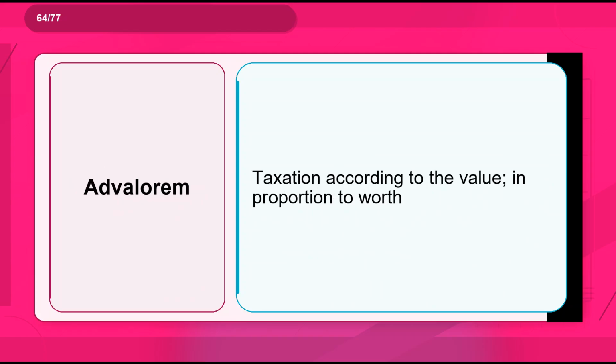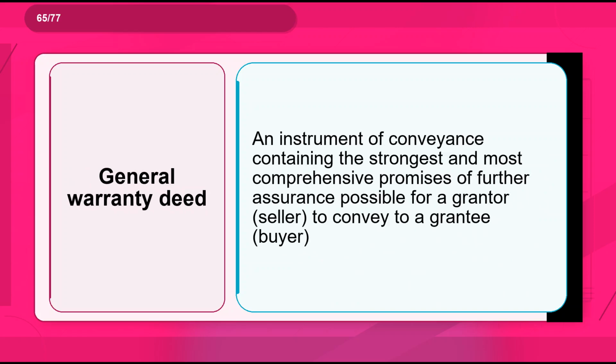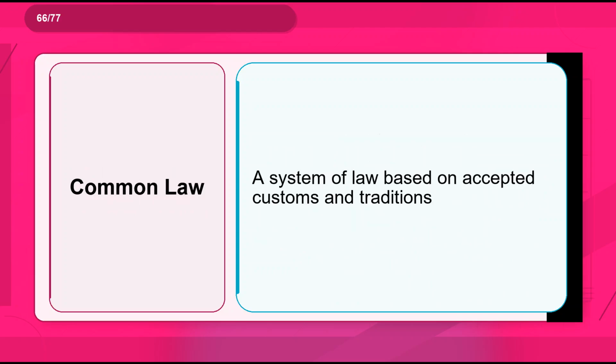Flashcard 64. Term: ad valorem. Definition: taxation according to the value in proportion to worth. Flashcard 65. Term: general warranty deed. Definition: an instrument of conveyance containing the strongest and most comprehensive promises of further assurance possible for a grantor, seller, to convey to a grantee, buyer. Flashcard 66. Term: common law. Definition: a system of law based on accepted customs and traditions.